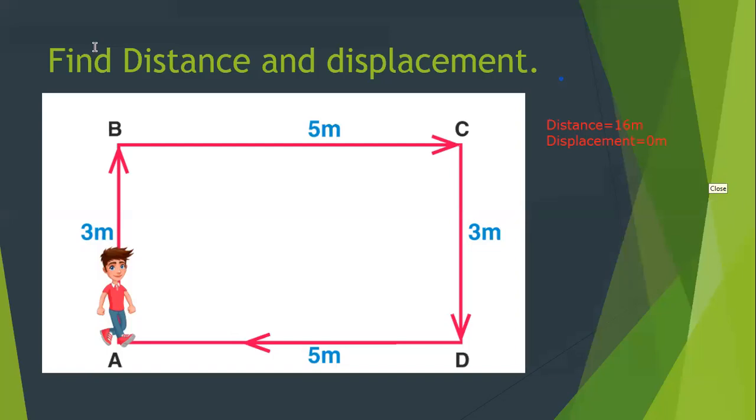Vidula, can you tell me why you are saying displacement as pi, beta? The object started from A and the object came back to A. Means what is the shortest route from A to A? 0. Clear?